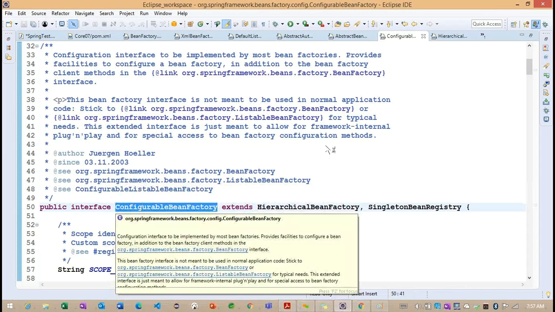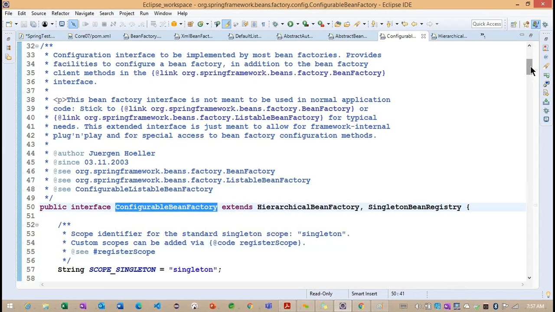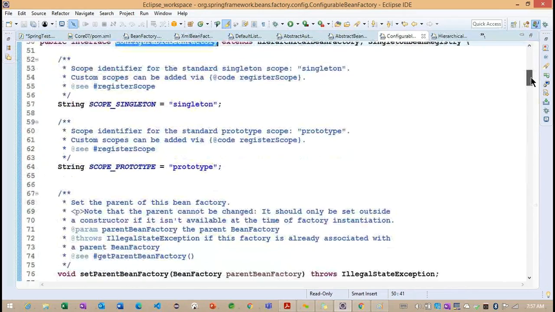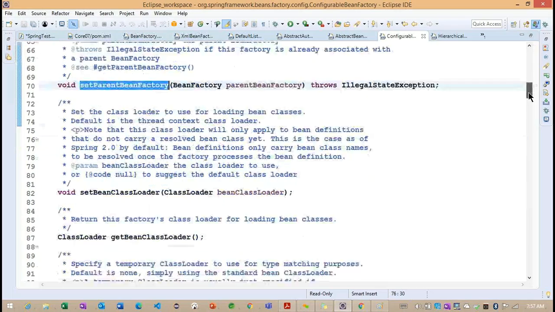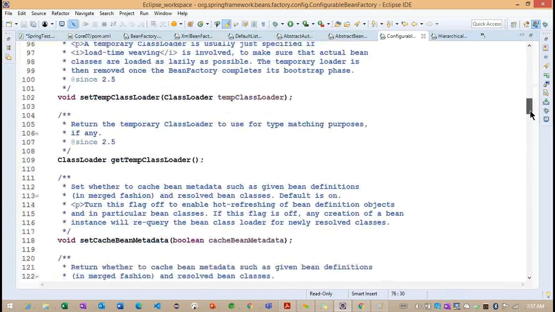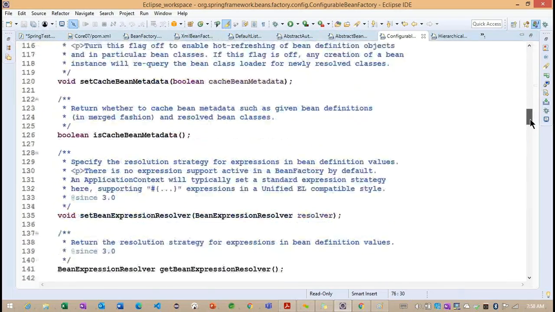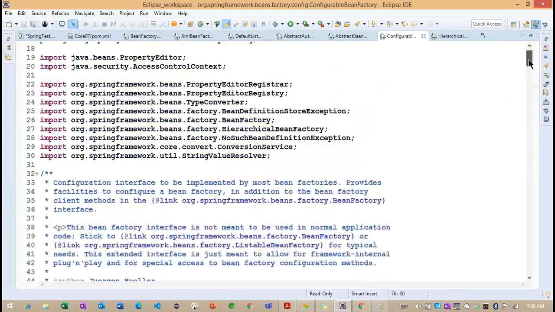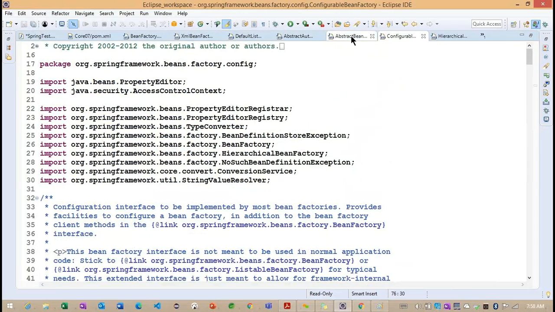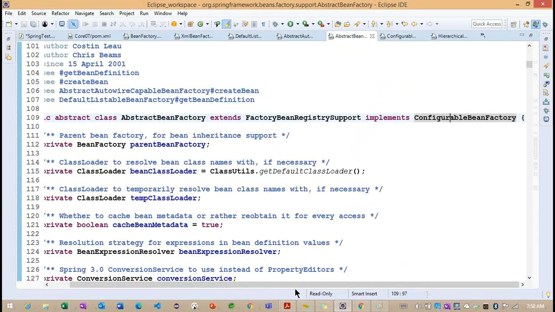Now focus here. One more interface we have is ConfigurableBeanFactory. What information do we have inside this particular ConfigurableBeanFactory? It has singleton or prototype here. Now you can see we have setParentBeanFactory, setBeanClassLoader, and some other information inside this particular interface. We'll try to understand each method here.